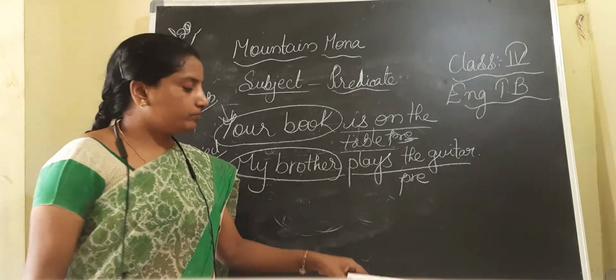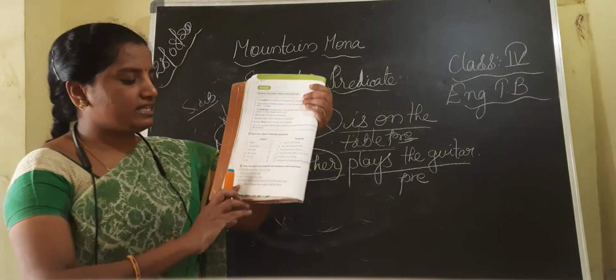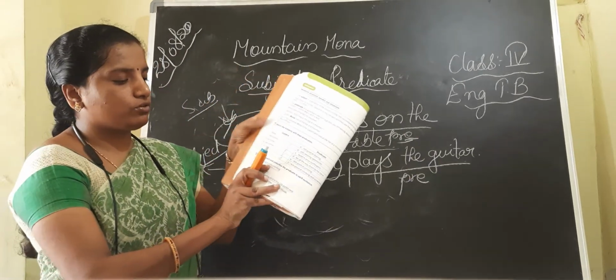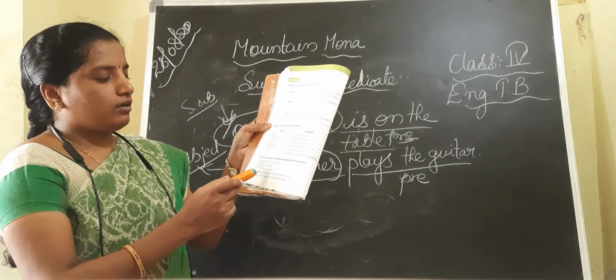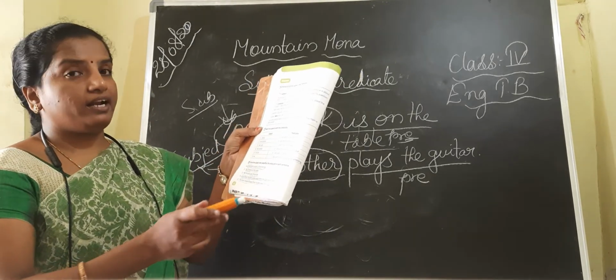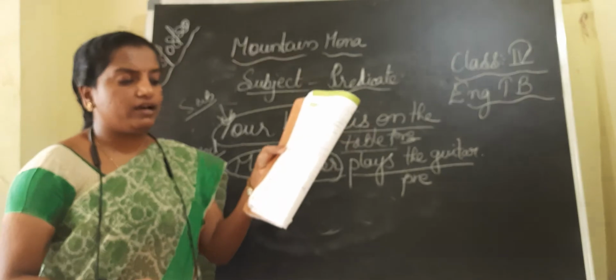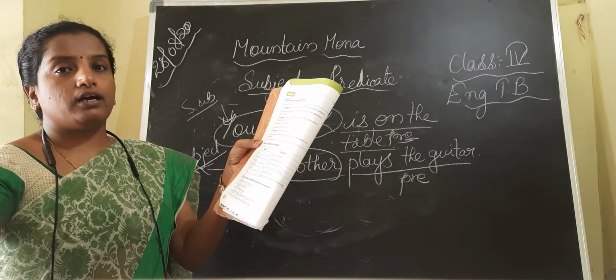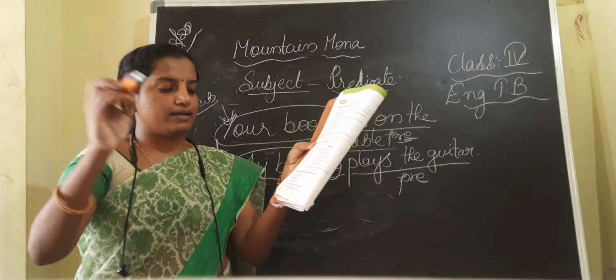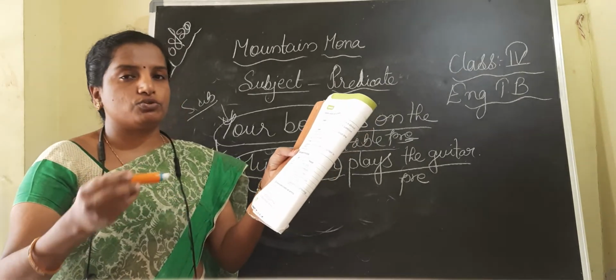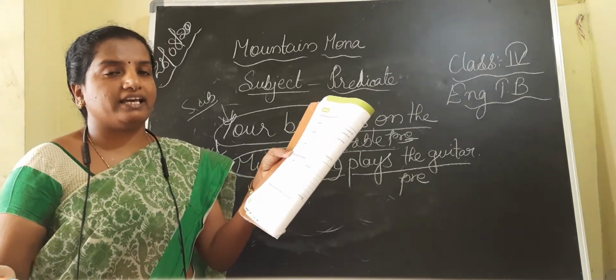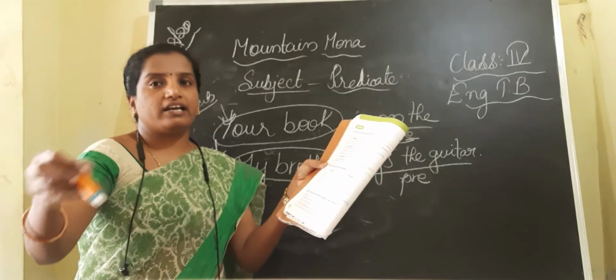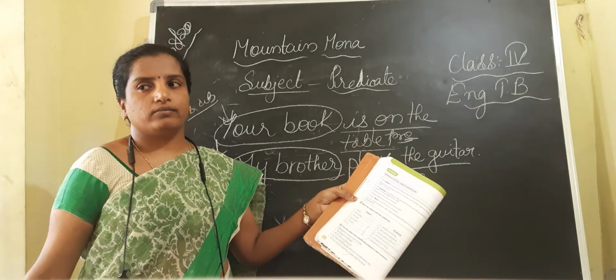A few more sentences have been given in your textbook. A girl from the 5th grade came first in the 100-meter race. A girl from the 5th grade is the subject. The two children helped their mother clean the house. The two children is the subject.